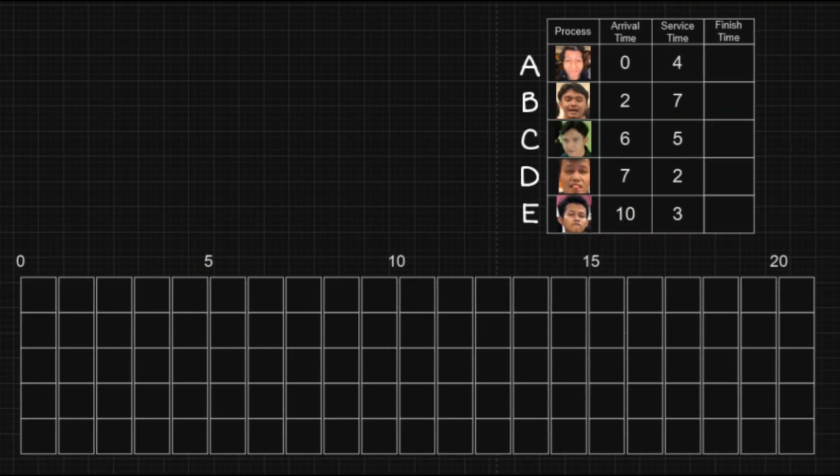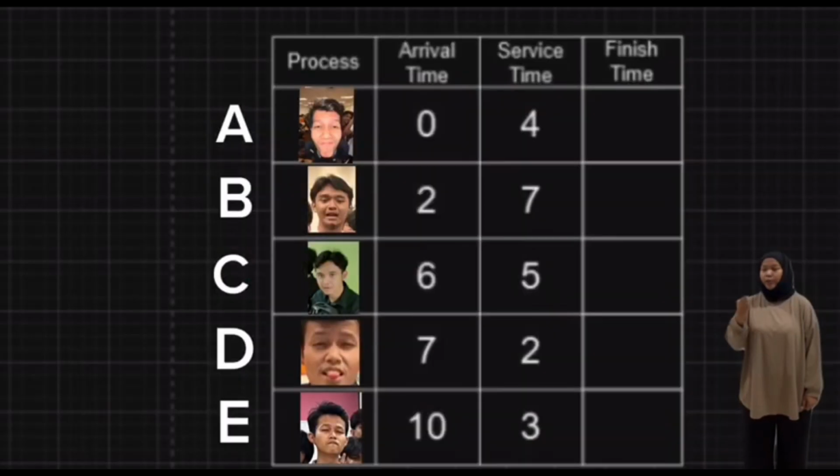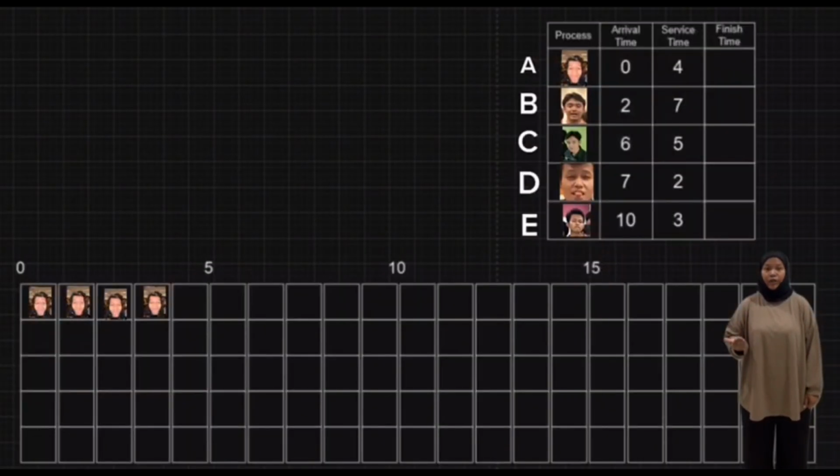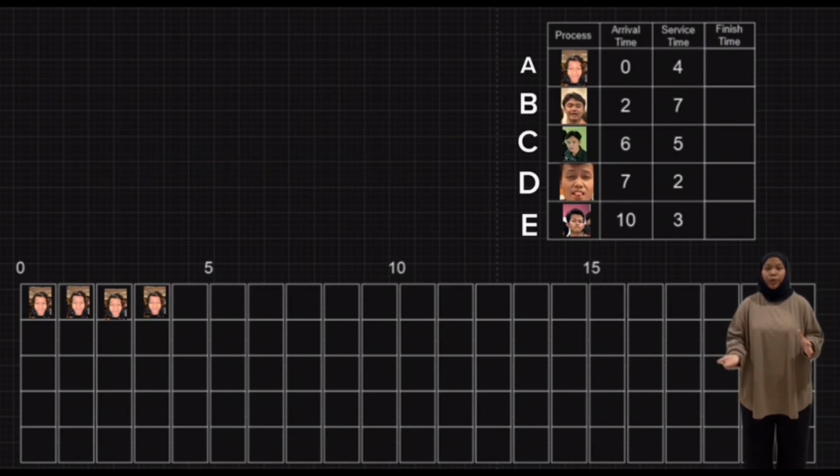Since we know SPN is non-preemptive, we can just fill in the first process. Next, we go for process B. As we can see here, the arrival time is 2. However, in the schedule, there is process A. So, we know that SPN is non-preemptive. Therefore, we place process B after process A to complete its execution.